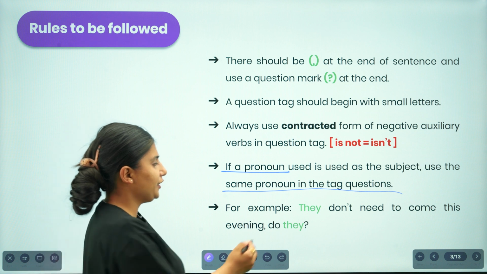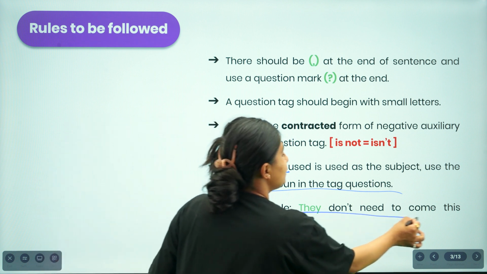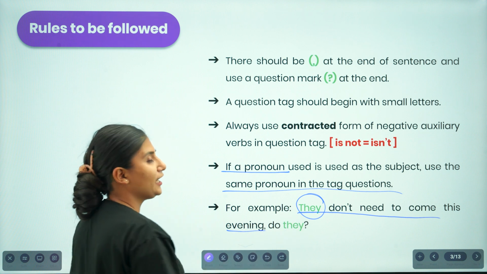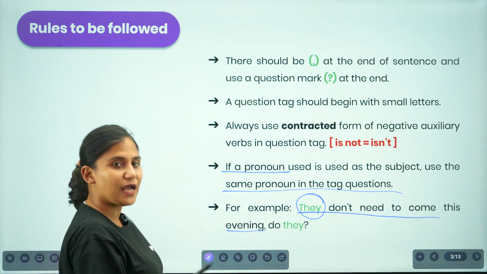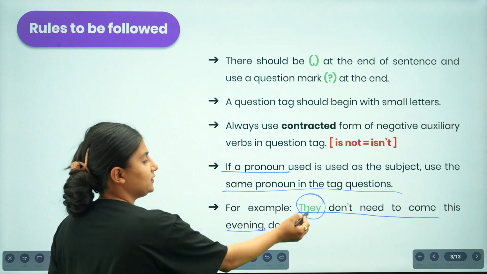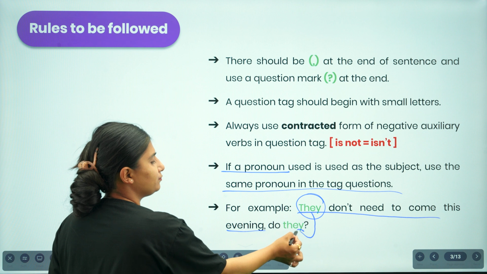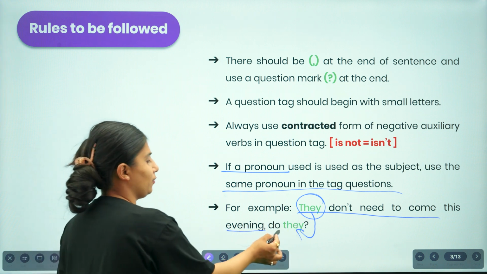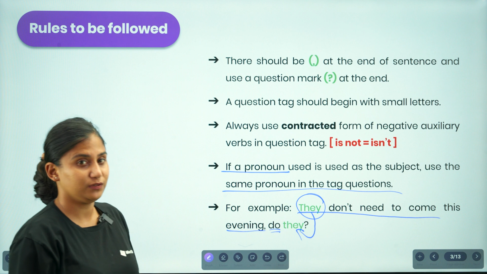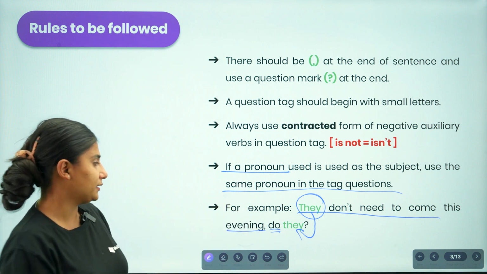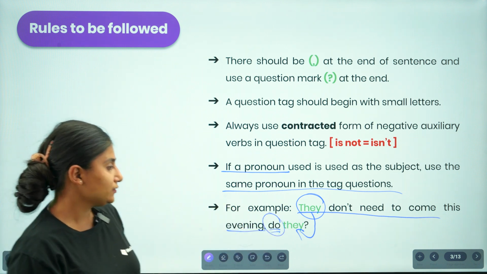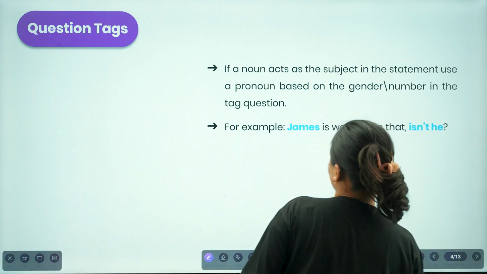For example, here the statement reads, "They don't need to come this evening." Here the subject is "they", and now while creating a question tag, you are supposed to place this same subject as a pronoun in the tag question, and then you'll be creating the tag. Okay, so now let us move to another idea.